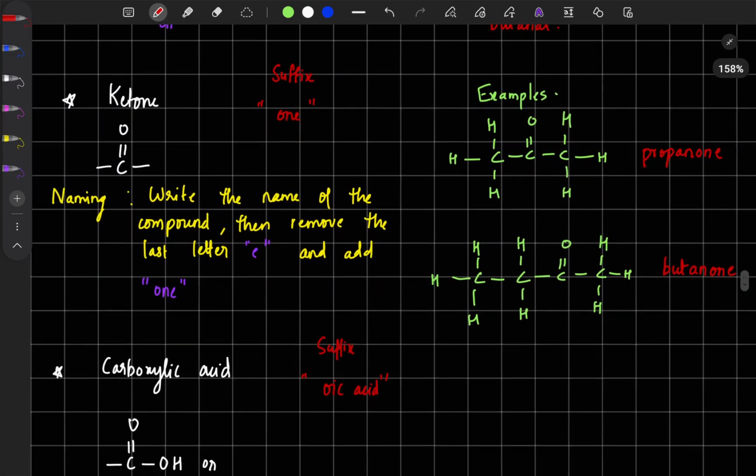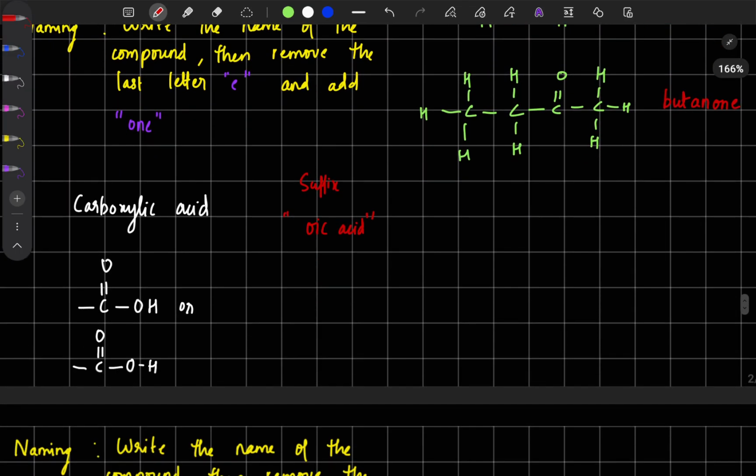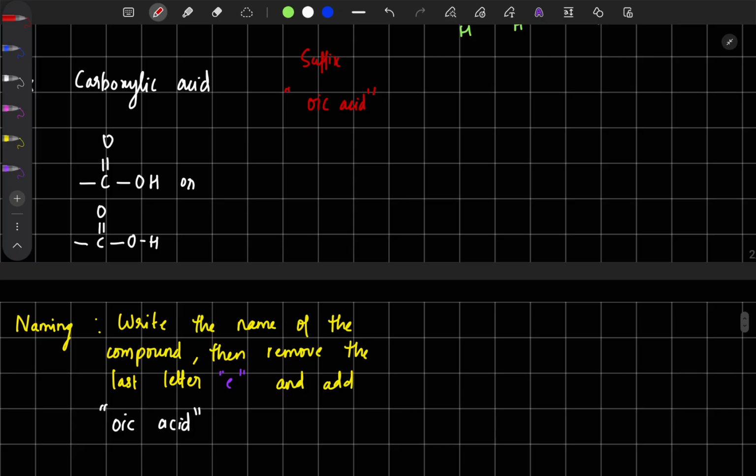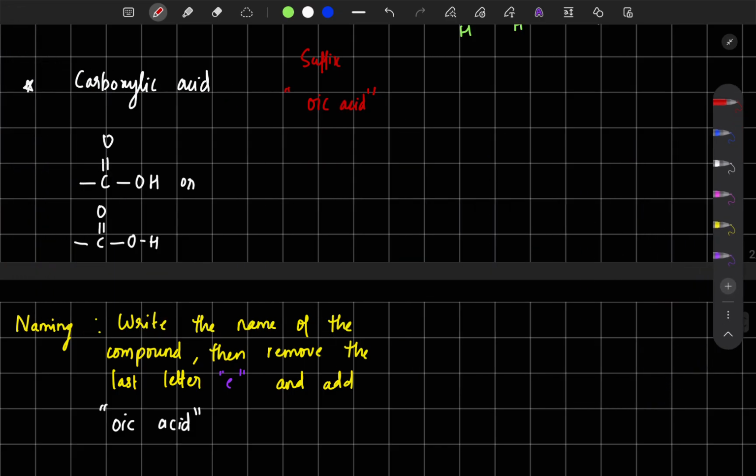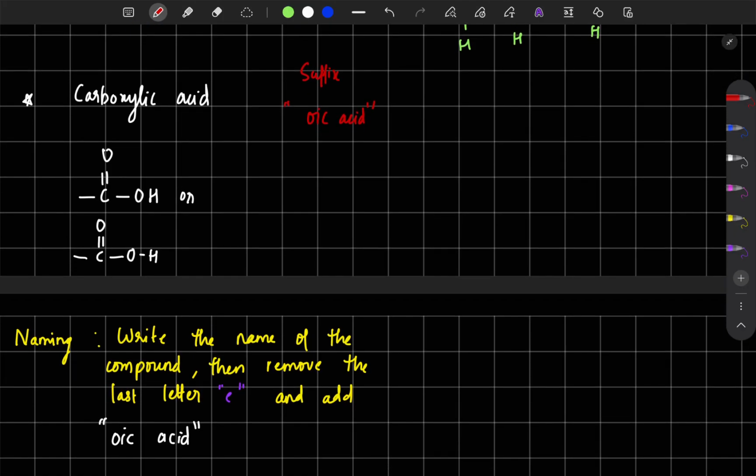Now coming to the last one, carboxylic acid functional group. Here I have given the carboxylic acid functional group, so don't forget it. See, it is this. We are representing it both ways: C double bonded to O, bonded to OH. That is the carboxylic acid functional group, and the suffix is oic acid.